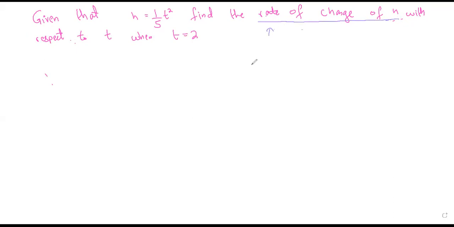So rate basically means anything divided by time, okay? So this means you need to find dH by dt. You need to derive H with respect to t. So that would give you, this is the equation, it would become 2 by 5 t. And you need to find it when t is 2. So plug in 2 and that is going to give you 4 by 5. So this is going to be the answer for this, right? Any doubts about it?